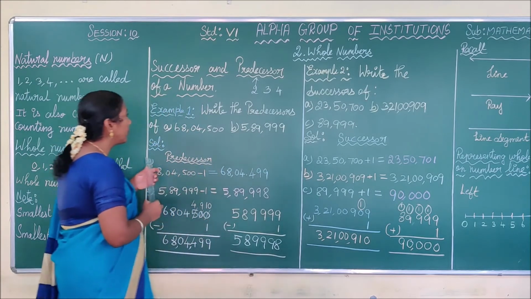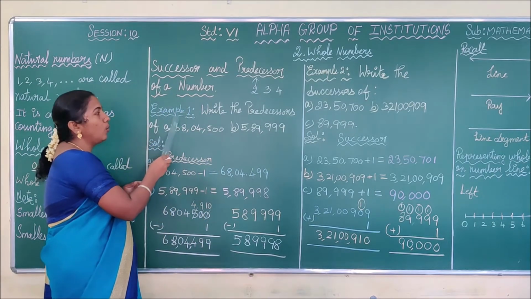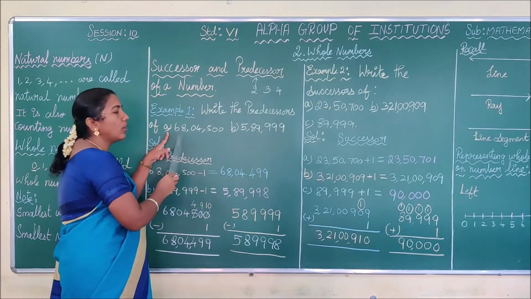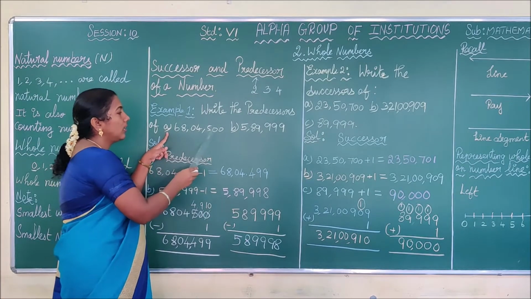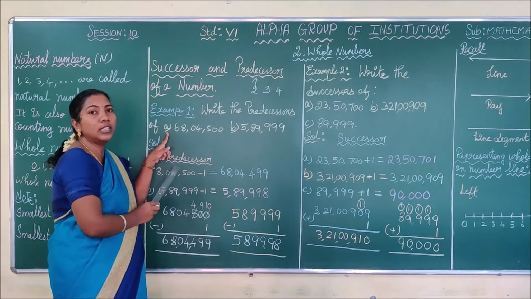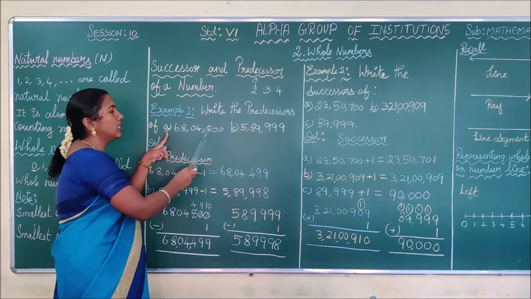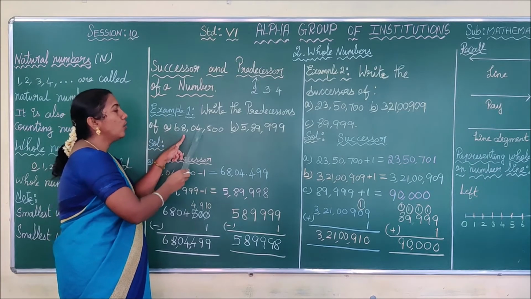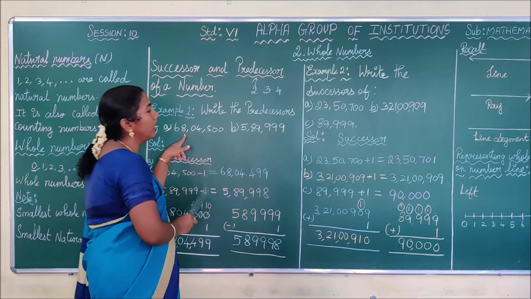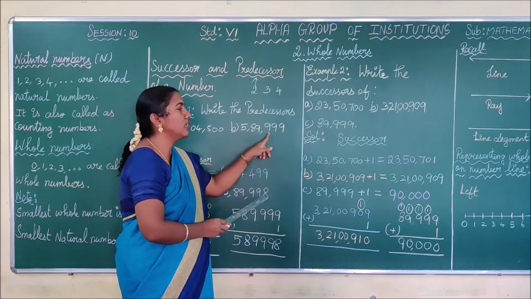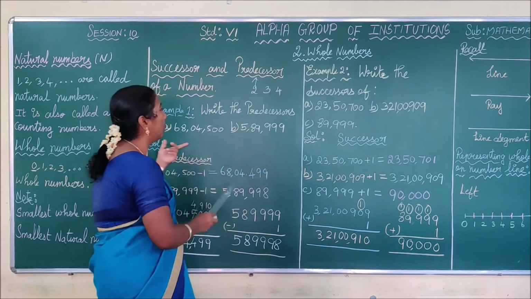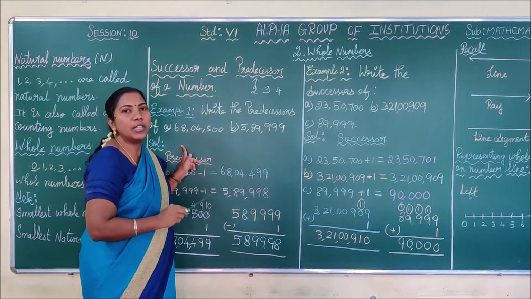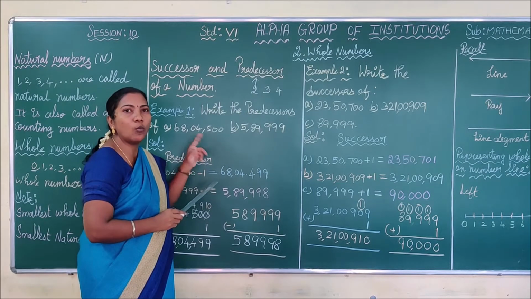Okay. See here, we are going to do some examples. Example 1: Write the predecessor of the following. See the first one. How can you read this number? Here the commas are placed using the Indian system of numeration. So 1 stands for 100,000, 10,000, lakh, 10 lakh. That is 68 lakh, 4,500. Similarly, 5 lakh, 89,999. For these given numbers, you have to find the predecessor. Predecessor means the previous number. To find it, you have to subtract 1 from the given number.